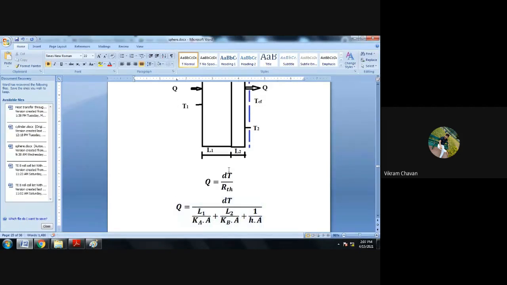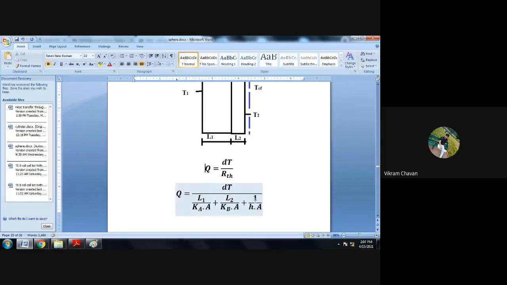Okay, L2 divided by K suffix B multiplied by area, plus now the heat is flowing from the external surface of insulating material to the external environment. So that heat flow we have to consider as convective heat transfer. According to Newton's law of cooling, we get the resistance for the convective heat transfer as 1 divided by H multiplied by area.